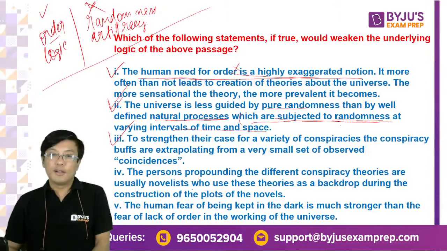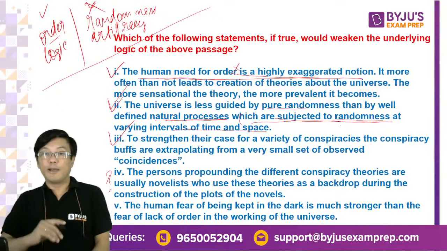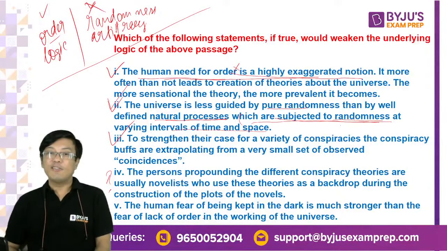What about 4? Right. The persons propounding the different theories are usually novelists. Right. इससे कुछ weaken, गलत सही तो कुछ है ही नहीं. Right. They are like novelists. They are simply doing the job. So it's not saying that it is good or bad. ठीक है. And 5 में problem क्या है?